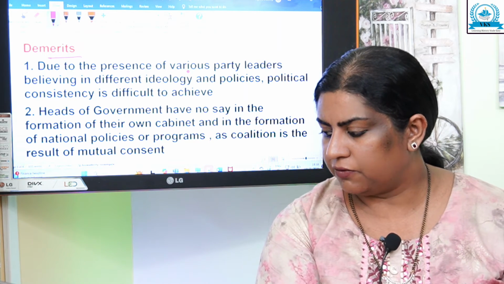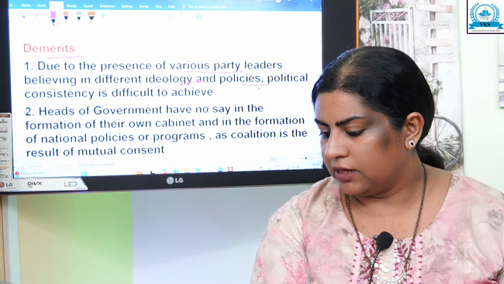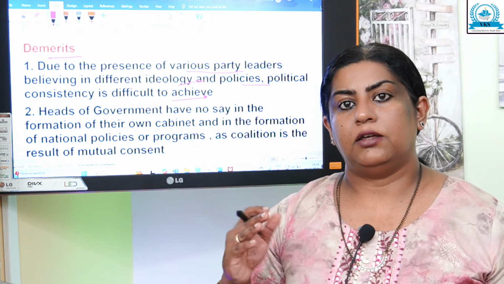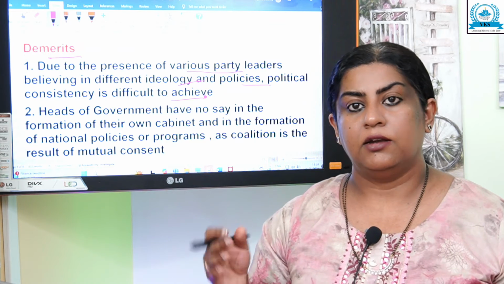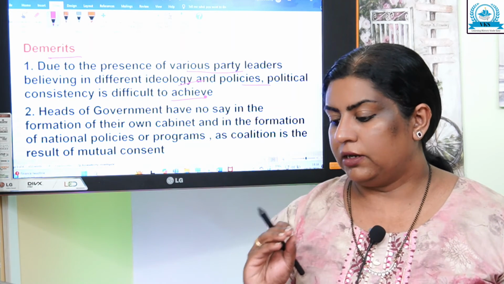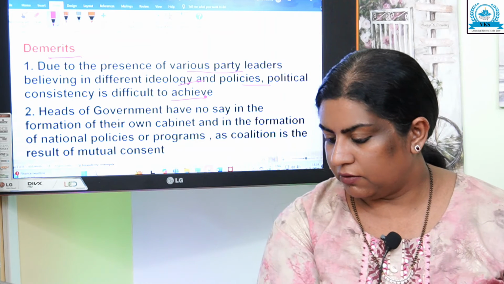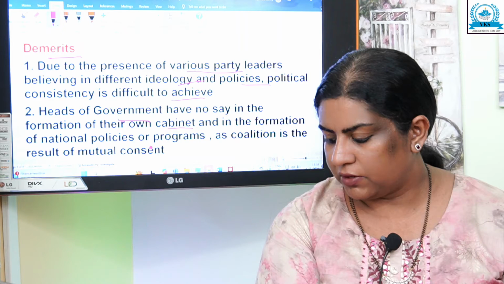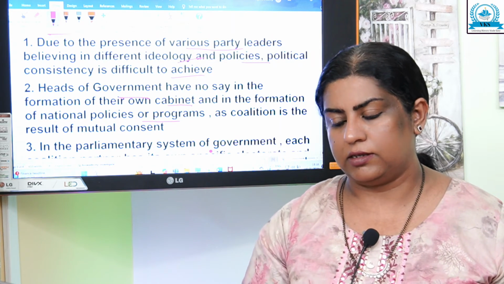Due to the presence of various party leaders believing in different ideologies and policies, political consistency is difficult to achieve. So here there are different parties, different political leaders, different ideologies. Heads of government have no say in the formation of their own cabinet and in the formation of national policies or programs, as coalition is a result of mutual consent.